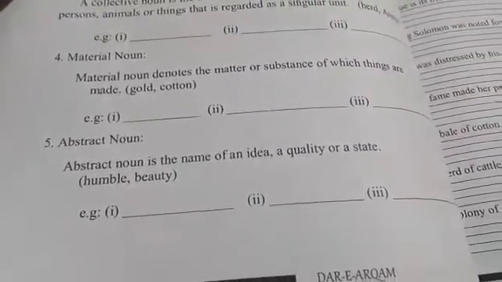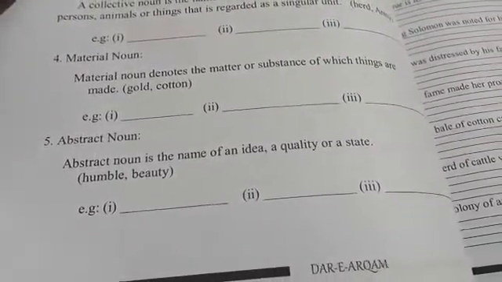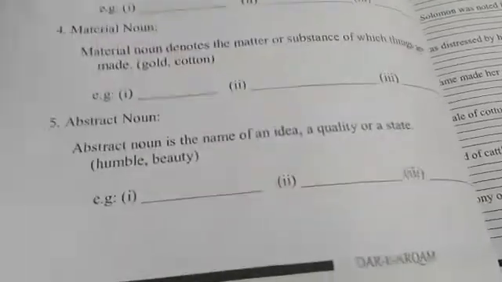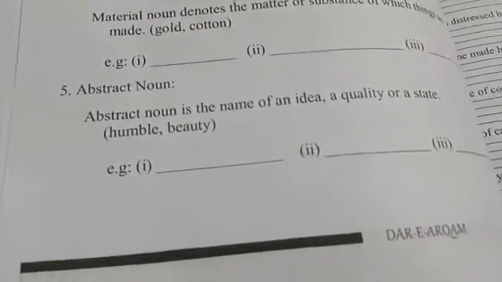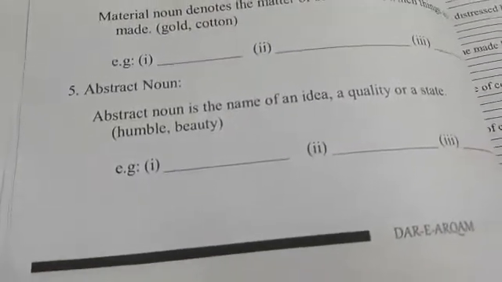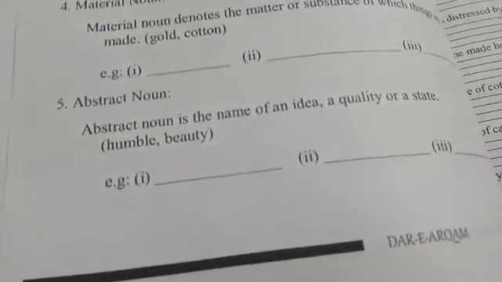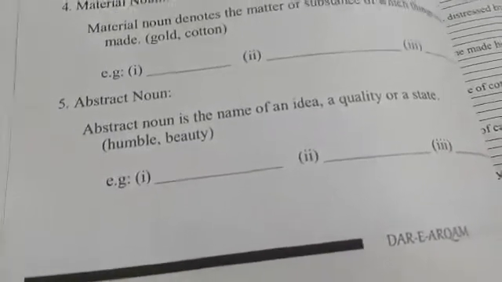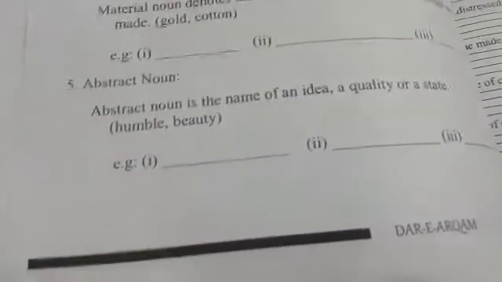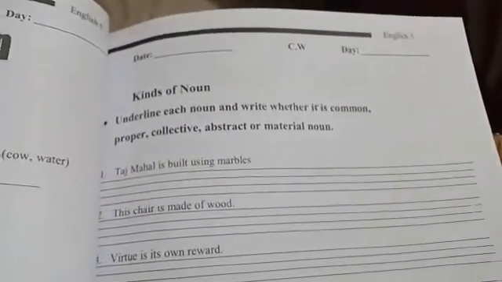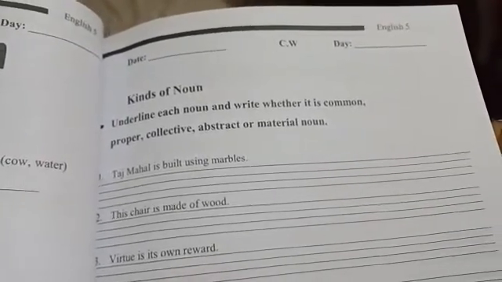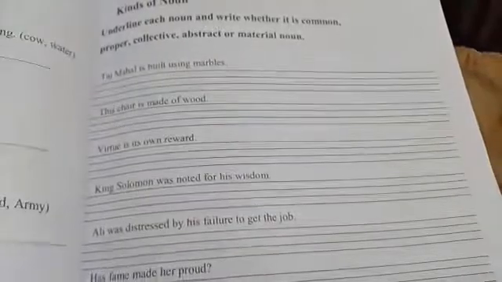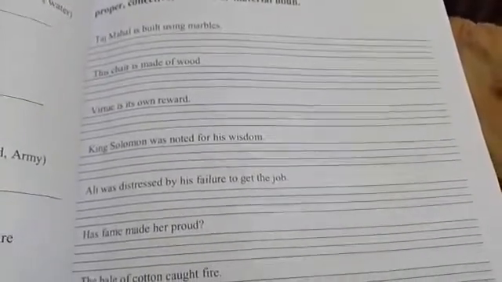Number 5, abstract noun. Abstract noun is the name of an idea, a quality or a state, like humble or beauty. These are the words, they are not seen. You cannot see the humbleness, the kindness of some person, the care of some person, but you can only feel it. So this is called the abstract noun, that we cannot see but we can feel. Okay, beta, this is the page about the practice of all kinds of proper, collective, abstract and material nouns. You have to read this page and you have to solve it on your rough notebook.